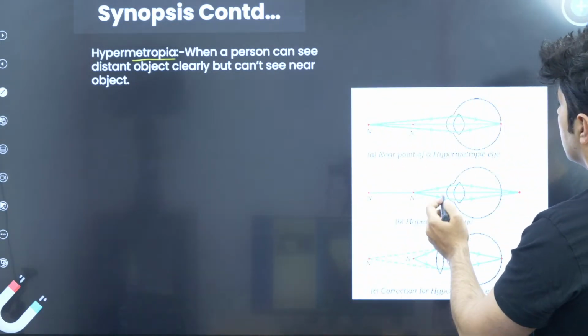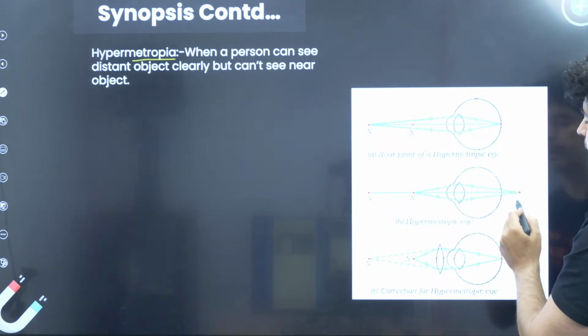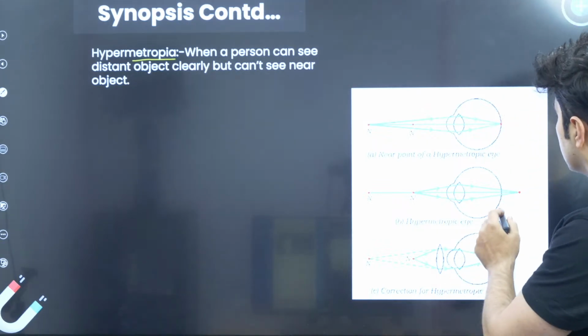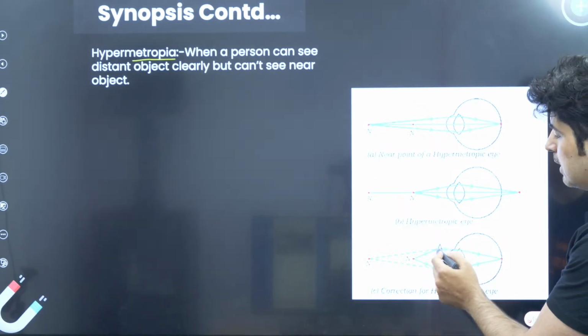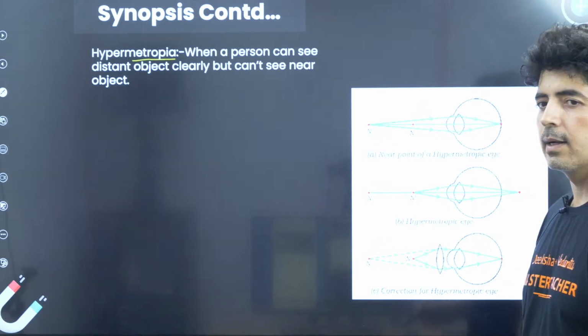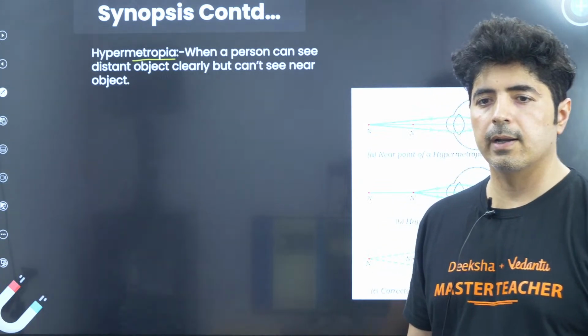See, in hypermetropia, as you can see, the image is formed behind the retina. This is important, guys. This is what you have to draw in your exam. So the image is formed behind the retina. This is called hypermetropia, and we use the convex lens to correct it. I hope it's pretty much clear to you. Okay, we can go ahead.